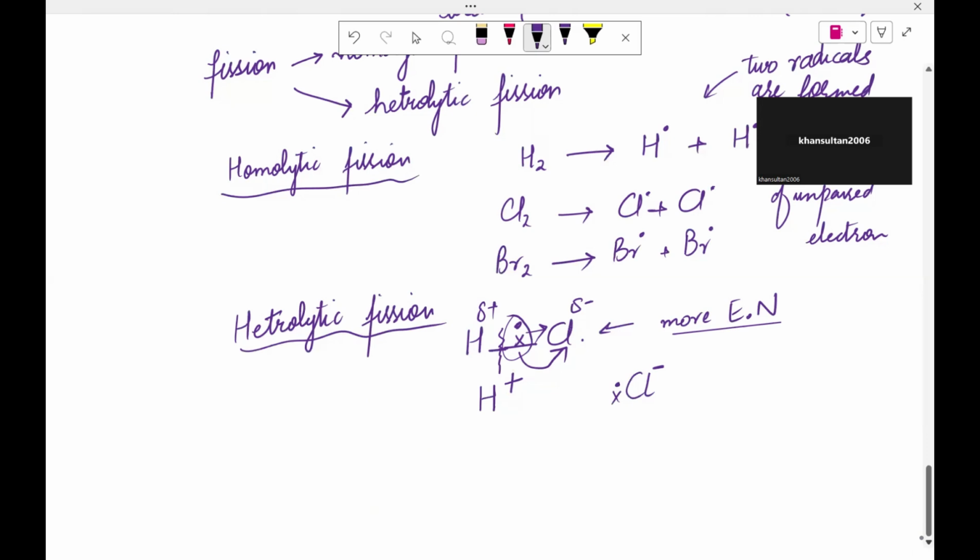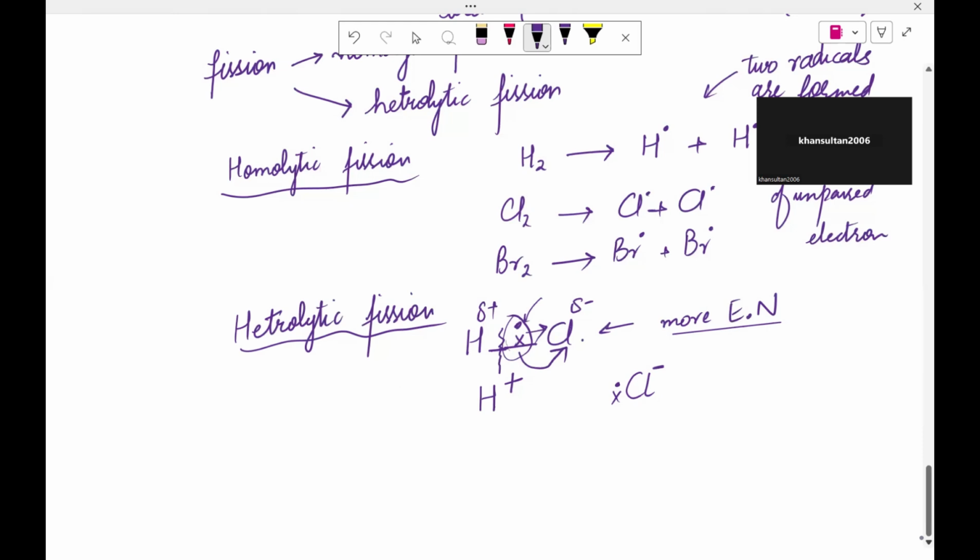We know that chlorine has more electronegativity than hydrogen, so it pulls this shared pair of electrons more towards itself. Because of that, a partial negative charge comes on chlorine, and a partial positive charge comes on hydrogen. Is that clear?